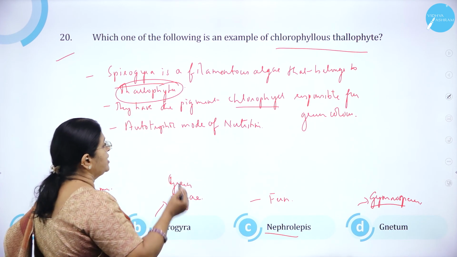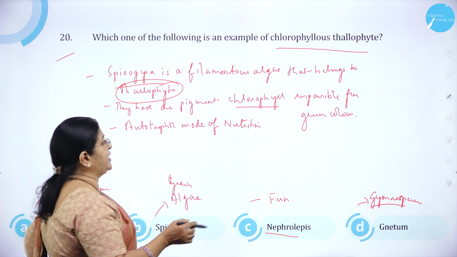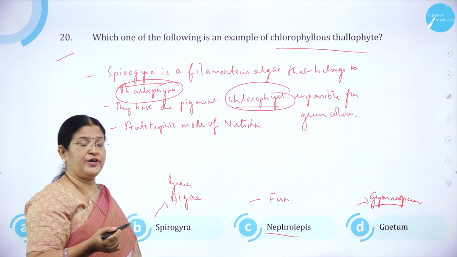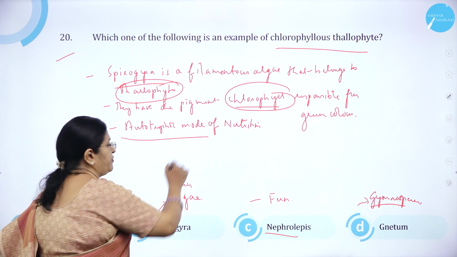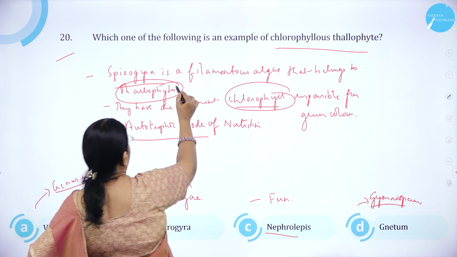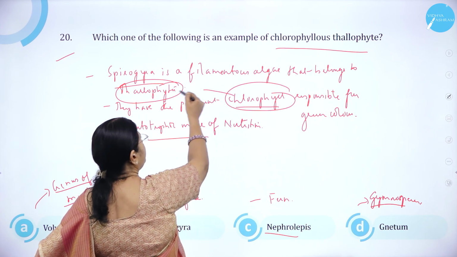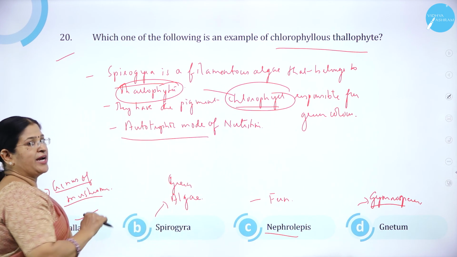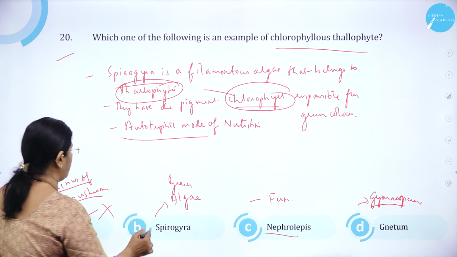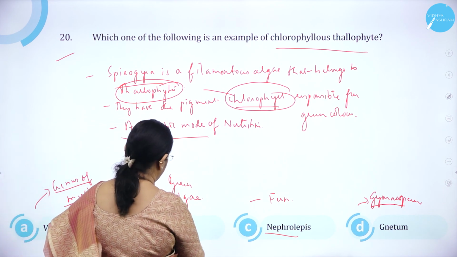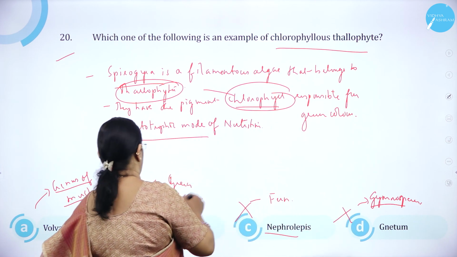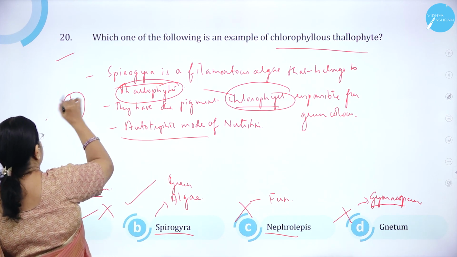And as we know, it is green in color. It is called a green alga. It has chlorophyll, and this chlorophyll helps in photosynthesis. Obviously, it is autotrophic, having an autotrophic mode of nutrition. So it is a thallophyte and a chlorophyllous thallophyte. So Spirogyra is the correct answer. Option A, Volvariella, is wrong. Option B, Spirogyra, is correct. Option C, Nephrolepis, is wrong. And option D, Gnetum, is wrong. So option B is correct.